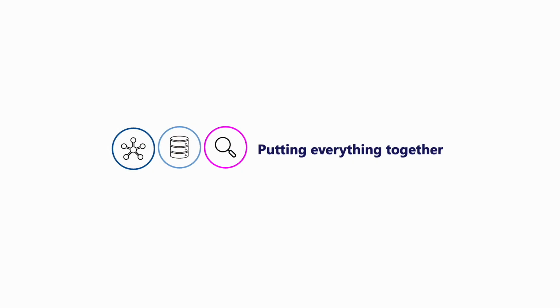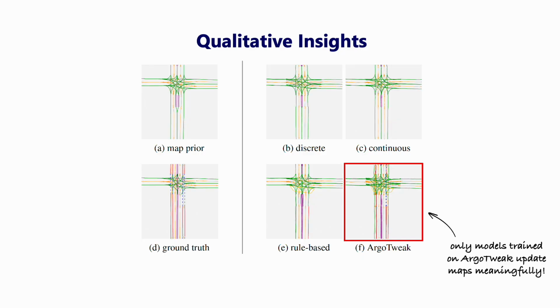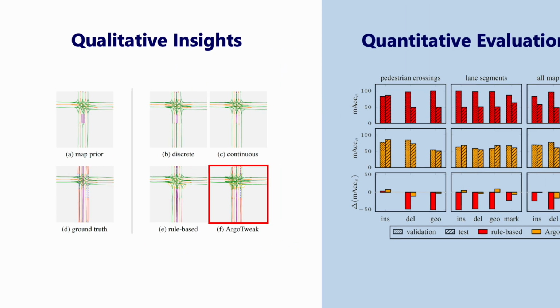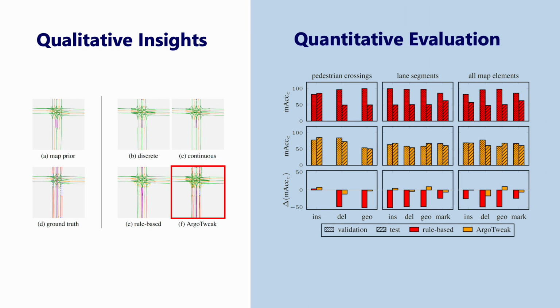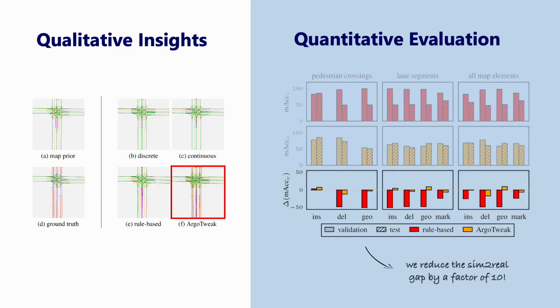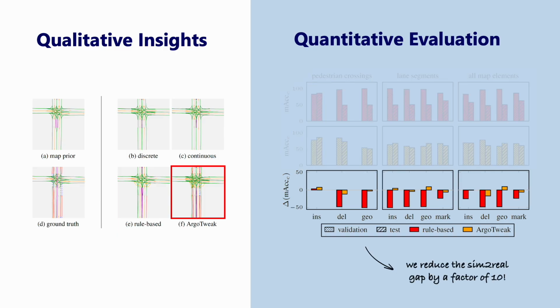When we put everything together, we see that only models trained on ArgoTweak update maps meaningfully. And our quantitative evaluation shows that we reduce the sim to real gap by a factor of 10 compared to training on simple rule-based priors. This highlights both the realism and the strength of our dataset, laying the foundations for explainable, lifelong HD map updating.